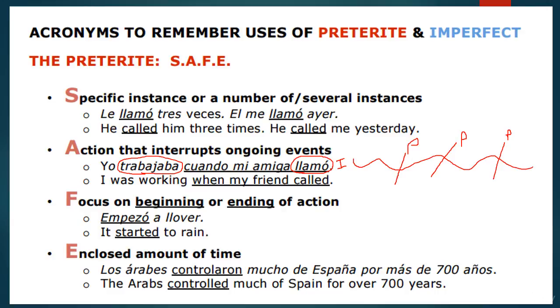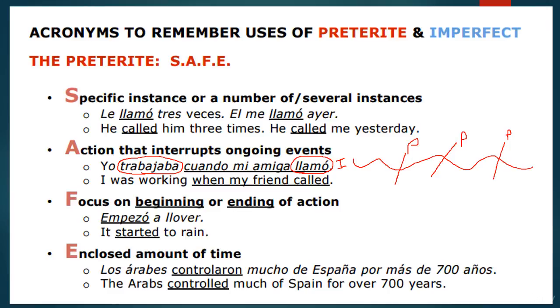And then finally, an enclosed amount of time. Now, this one is probably the most problematic context of the preterite because it does seem inherently to lend itself towards an imperfect context because it was happening over a long period of time, maybe lacking a specific, definite occurrence in the past tense. The reason why is because we refer to this chunk of time, this space of time, as one single unit, one single occurrence in the past tense.